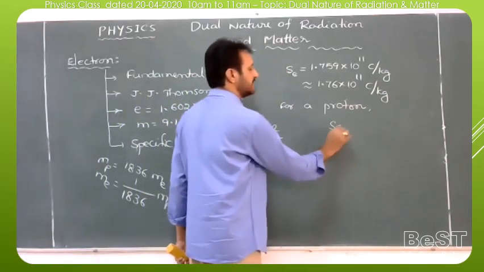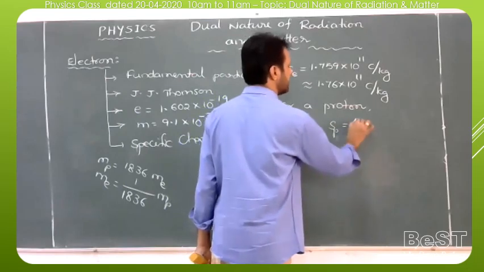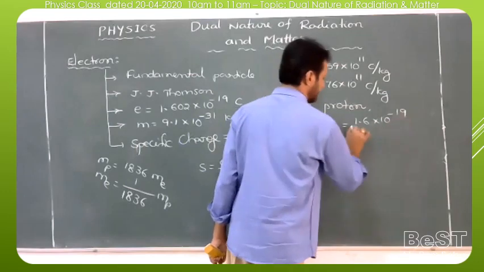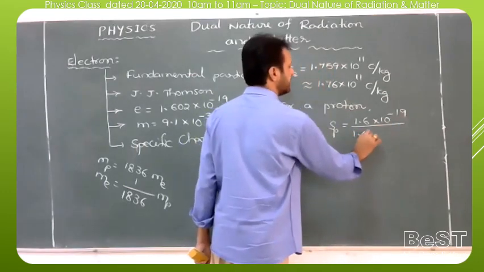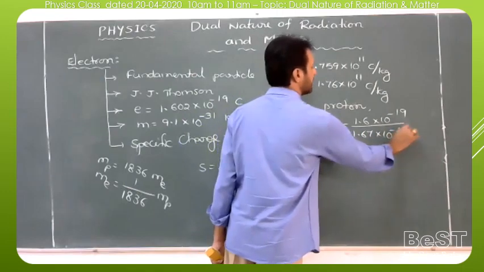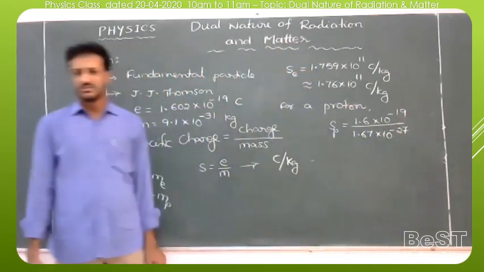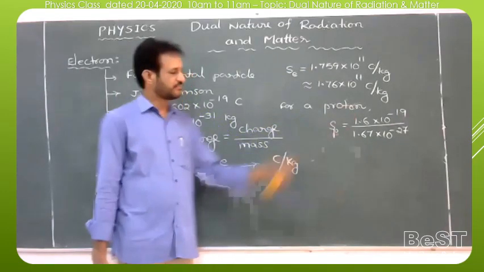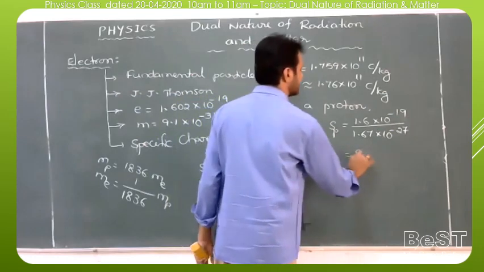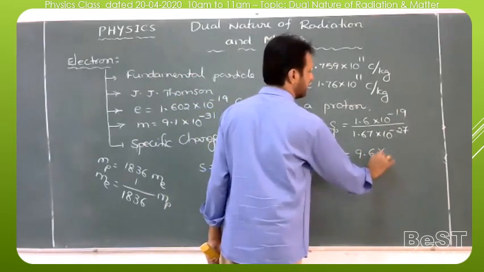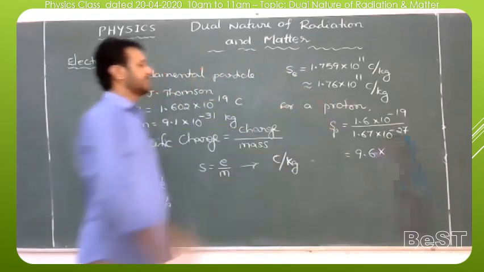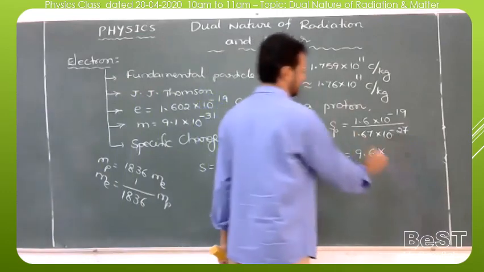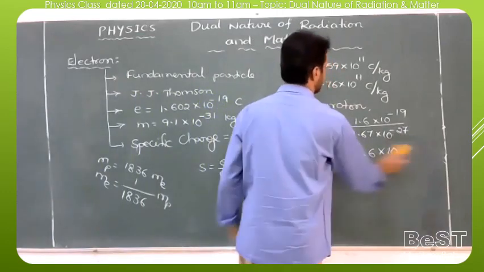So the specific charge of the proton is equal to the charge of the proton, 1.6 into 10 to the power of minus 19, by the mass of the proton, 1.67 into 10 to the power of minus 27 kg. So we can calculate the specific charge of the proton by dividing these two values. If you divide, we get 9.6 into 10 to the power of 7 coulomb per kg.